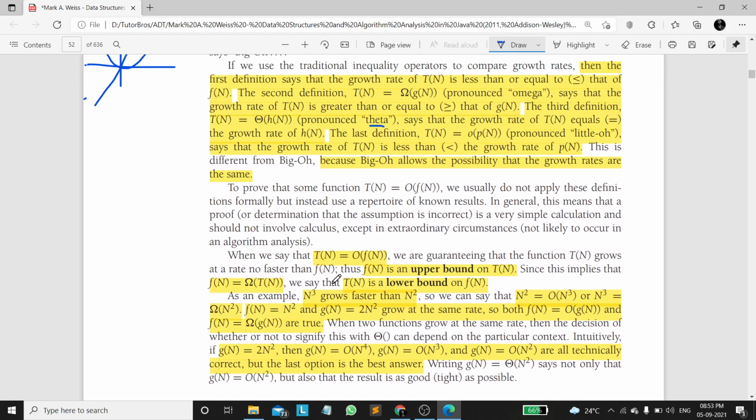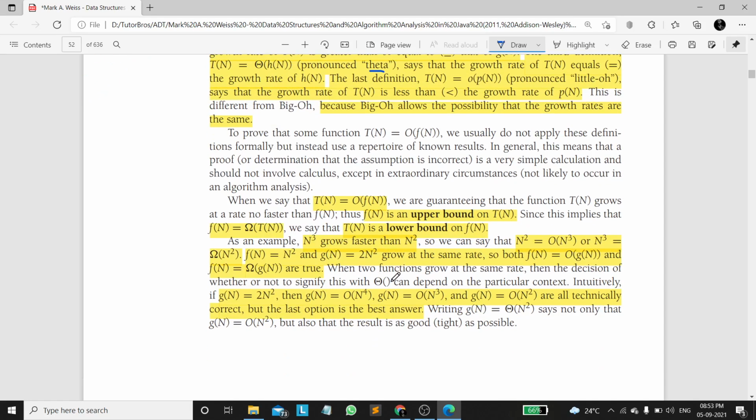Let's go somewhat practical in terms of what is upper bound and what is lower bound. Here, if t of n equals big O of f of n, then we discussed that the growth rate of t of n is less than f of n, right? So f of n's growth rate is higher than t of n, then we can say f of n is an upper bound of t of n. This line is important to understand. F of n is an upper bound of t of n, right?